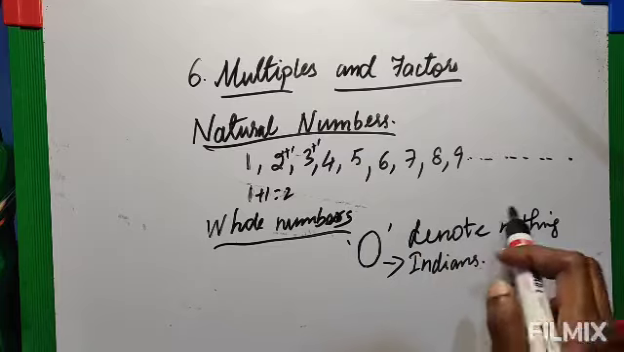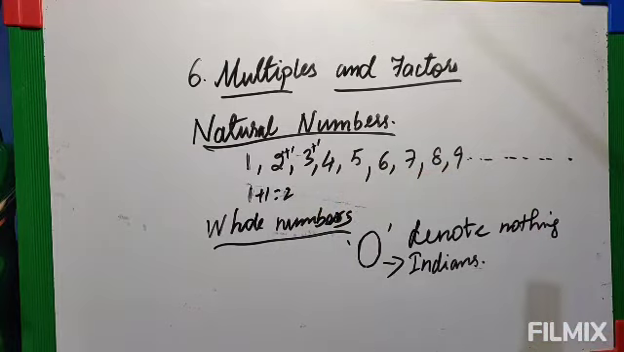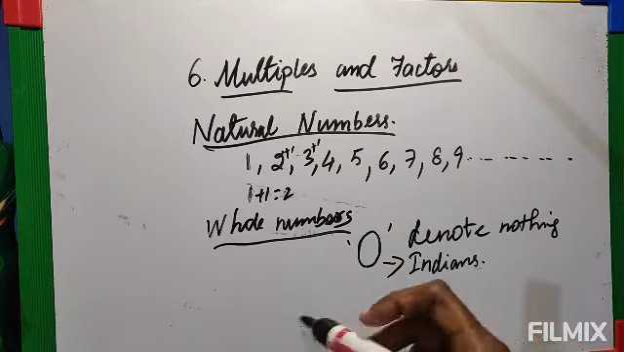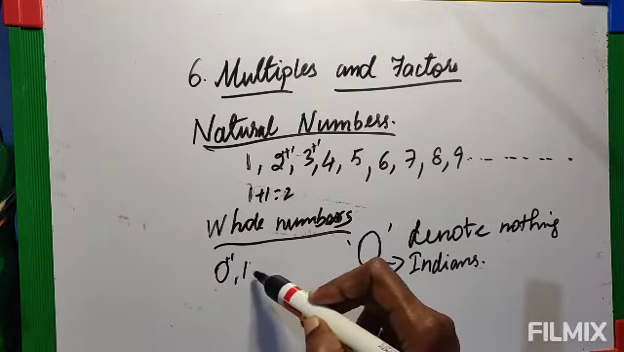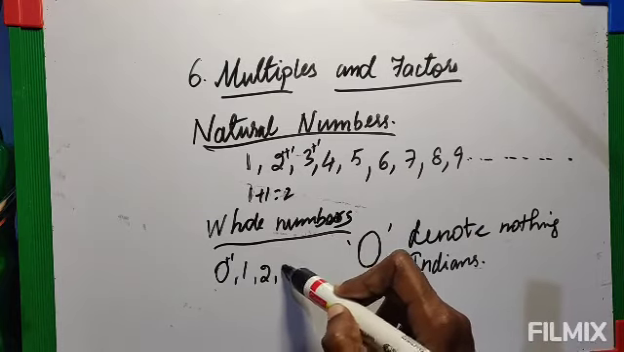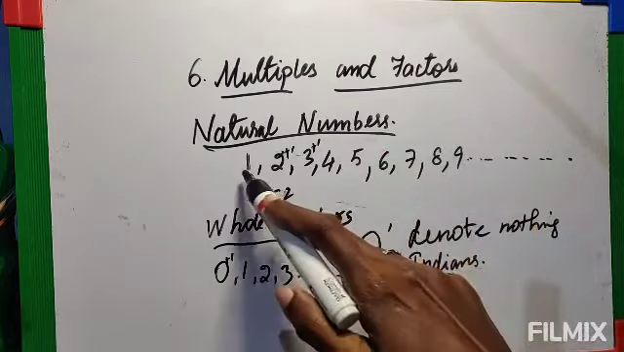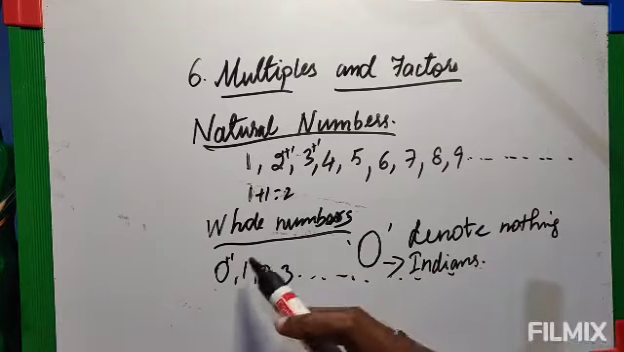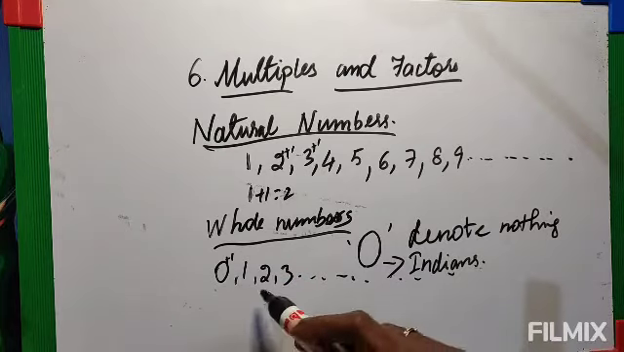When 1 is there, we use 1. When 2 is there, we use 2. When nothing is there, which symbol to use? They thought about it, and then they used the number 0. After that they started counting from 0: 0 plus 1, 1; 1 plus 1, 2; 2 plus 1, 3. This is the way the numbers started to go on. First natural numbers were used without 0. Then they started using 0 to denote nothing, and afterwards these numbers were used starting from 0.